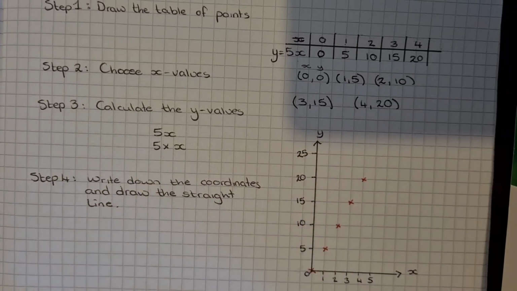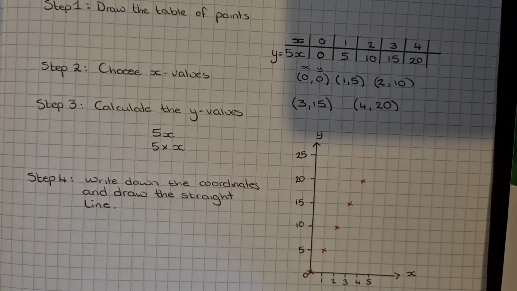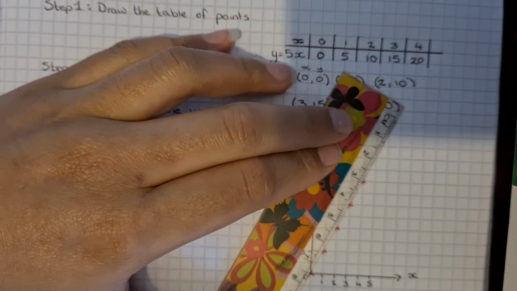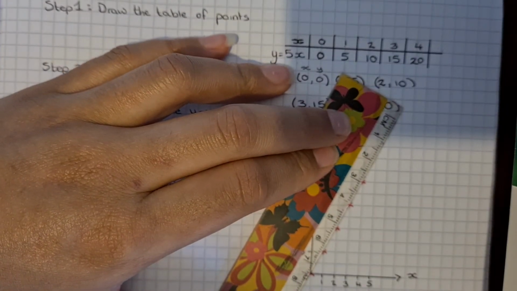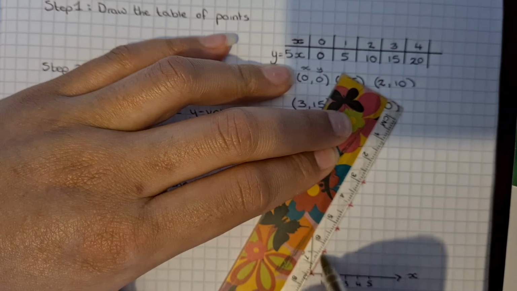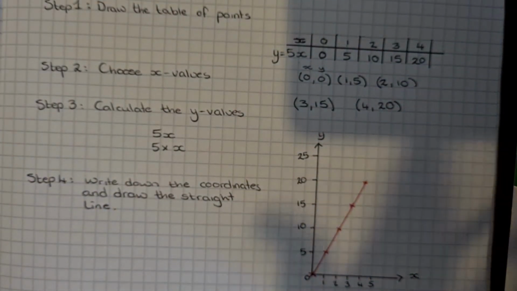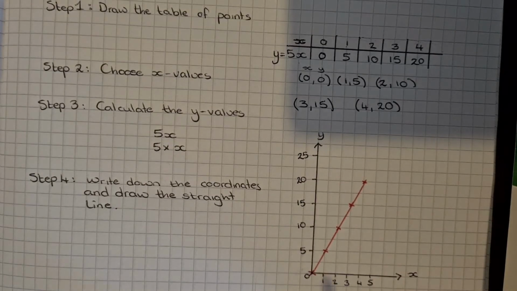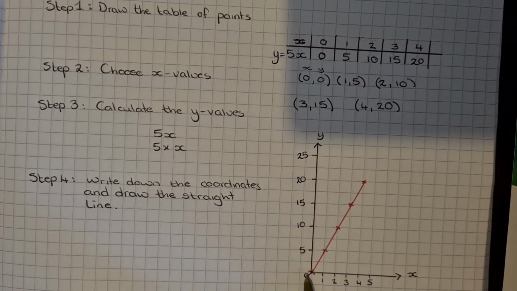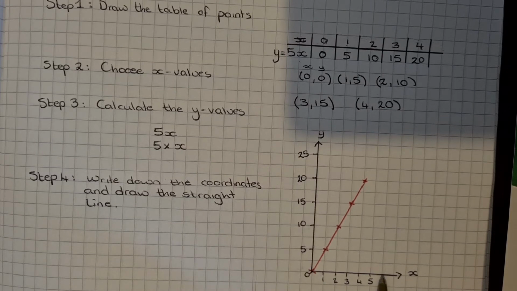And if you've done it correctly, they should form a straight line, and you should be able to, using a ruler, draw straight through all of your points to make a straight line. When you are doing your coordinate grid, it's up to you what you want your scale to go in, as long as 0 is in the corner and they're spaced evenly.